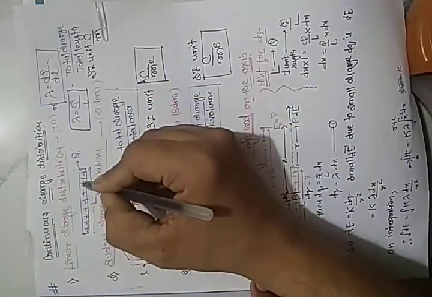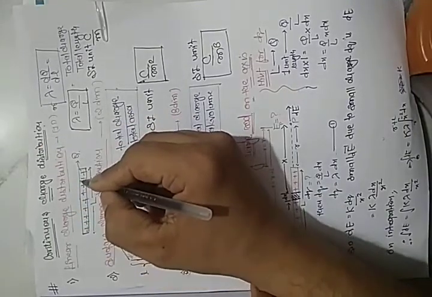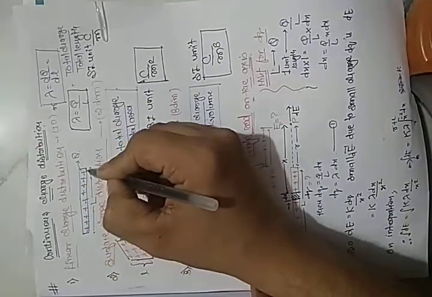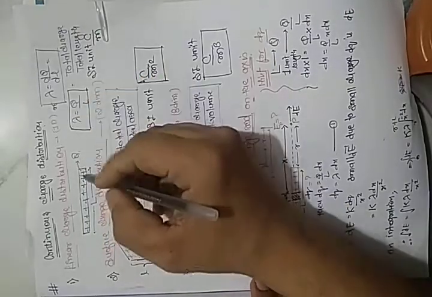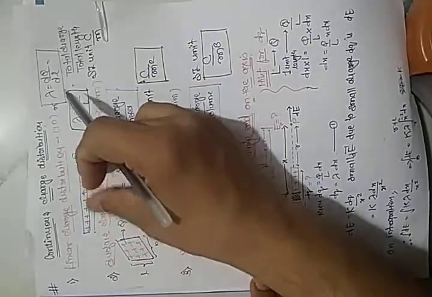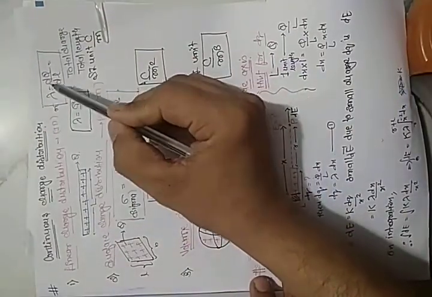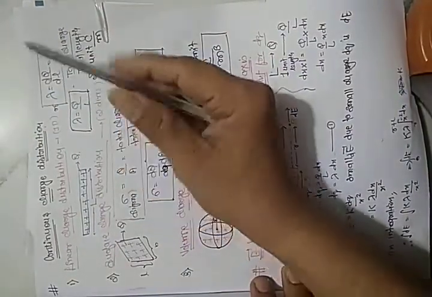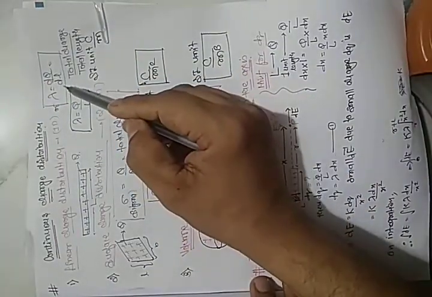Suppose we talk about a small segment. If I cut the rod, suppose it is 15 centimeter and I cut 1 centimeter, that 1 centimeter comprises a small amount of charge. So this can be a small segment. How can we simplify? With the help of derivation, dq upon dl: a small segment charge upon a small unit length.